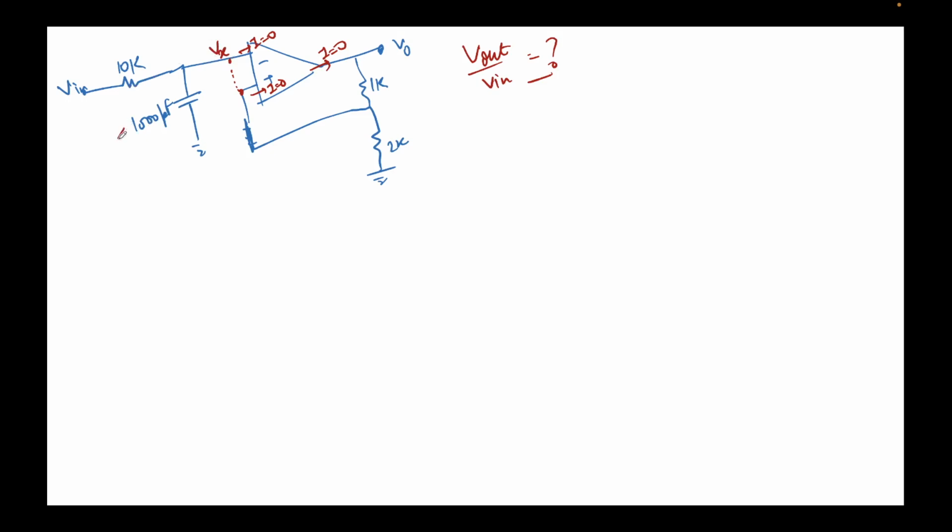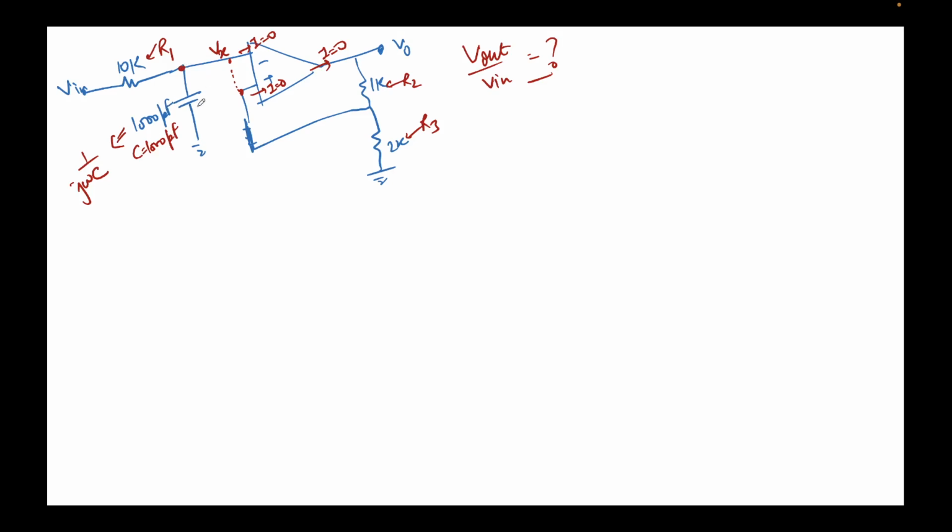Remember that we can simply write this as 1 upon j omega C, where C is 1000 picofarad. I'm calling this resistance R1, this as R2, this as R3. Just for the sake of writing, because I'm deriving a general formula which can be used anywhere. Right, so let's find out the value of Vx first.